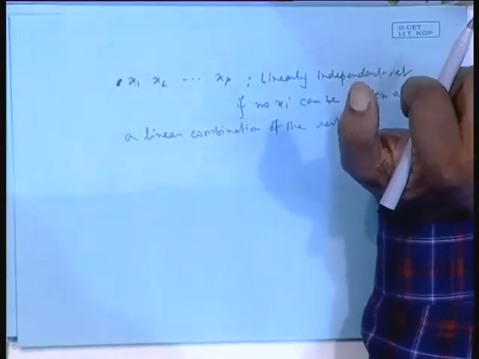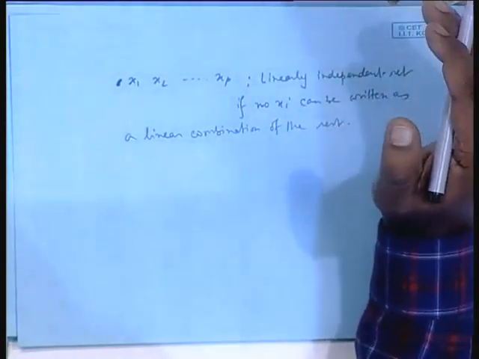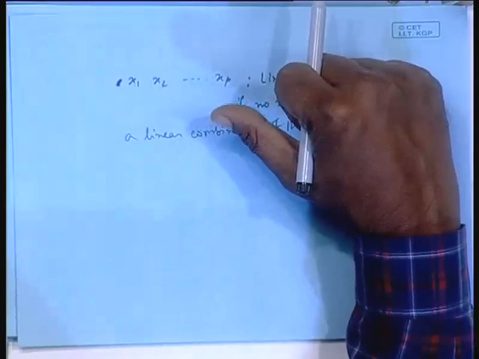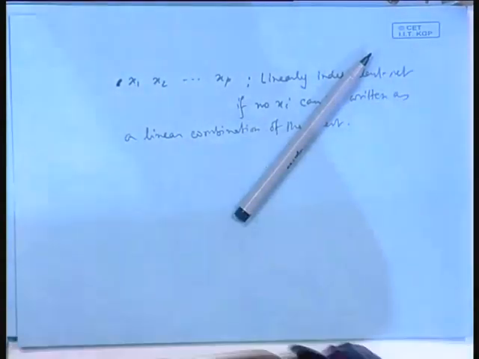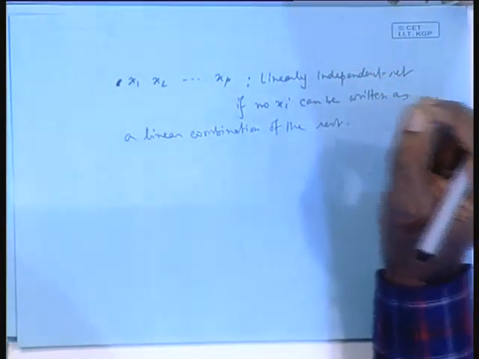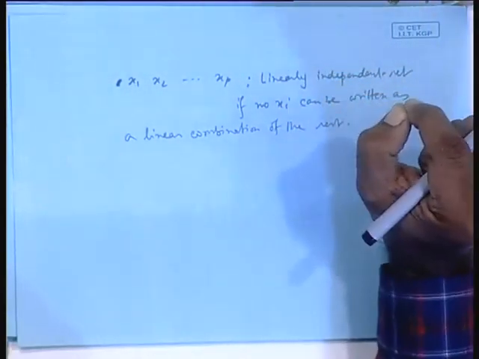That is, it is not that x 1 is equal to some c 1 x 2 plus c 2 x 3 plus dot dot dot. Okay. You understand what I am saying, that there is no linear relation between this set of variables x 1 to x p. You cannot have x 1 as a linear combination of x 2 up to x p, that is c 2 x 2 plus c 3 x 3 plus dot dot dot plus c p x p, or x 2 as a linear combination of x 1, x 3, x 4, dot dot dot x p, so on and so forth. In that case, it is called a linearly independent set.